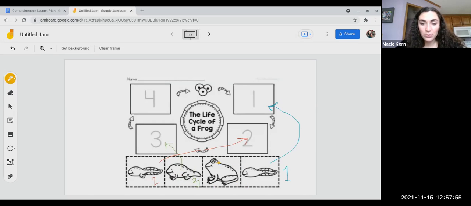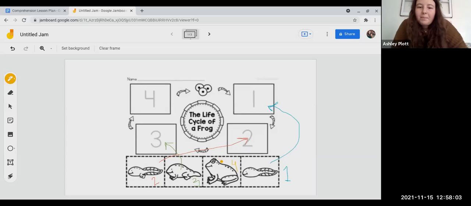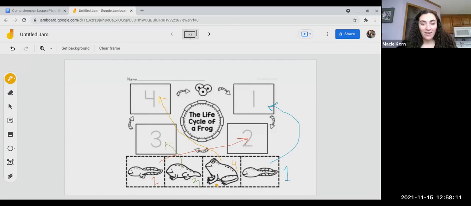And then that leaves us with just one more, and this is a full-grown frog. Do you think he can jump? Yeah, he can jump for sure. Now he has long front legs and back legs and no more tail that's slowing him down. And he is a full-grown frog like the one that jumped out of the fishbowl, right? So here we have our order. This is our first, this is our second, this is our third, and this is our fourth. That represents what happened in the book and the life cycle of a frog, which you're going to learn about in your video.